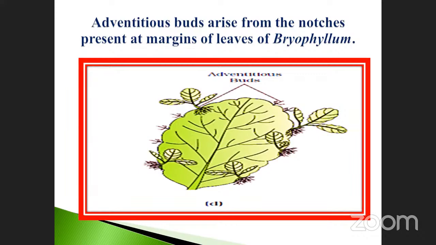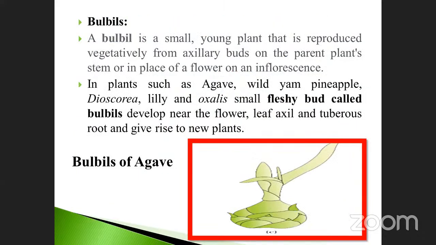So they ask the question: adventitious buds arise from the notches. These are called notches, present at the margin of the leaves of Bryophyllum. So this is also an example of a leaf used for vegetative propagation.